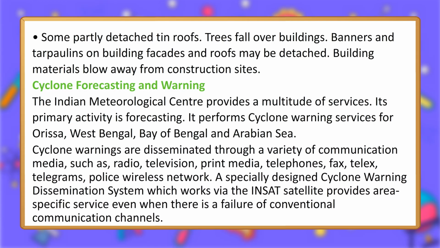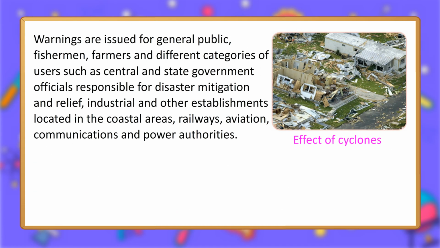Cyclone warnings are disseminated through a variety of communication media, such as radio, television, print media, telephones, fax, telex, telegrams, police wireless network. A specially designed cyclone warning dissemination system which works via the INSAT satellite provides area-specific service even when there is a failure of conventional communication channels.